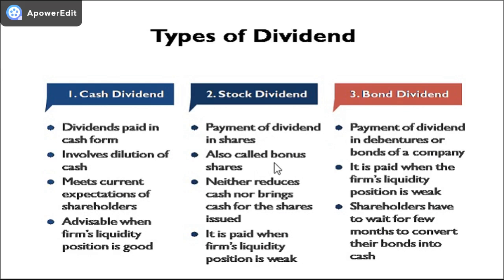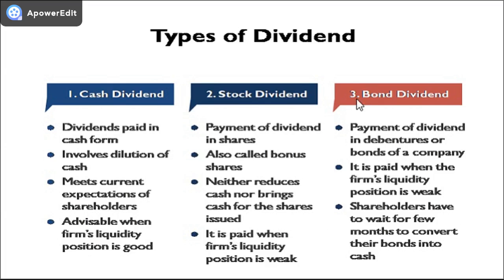When a company pays dividend in the form of shares, it neither reduces the cash balance of the company nor does it bring any amount of cash for the shares issued. The company pays stock dividend only when its liquidity position is weak.